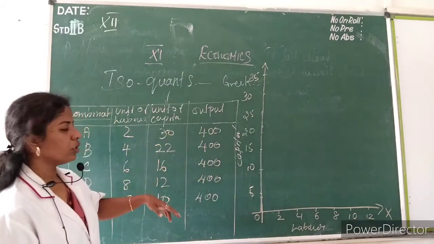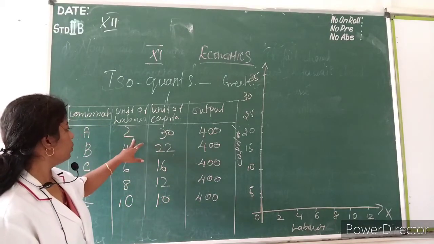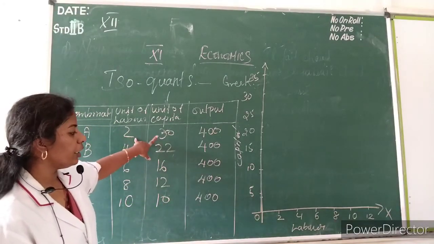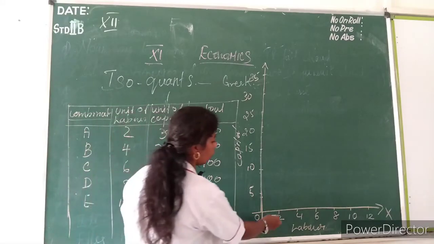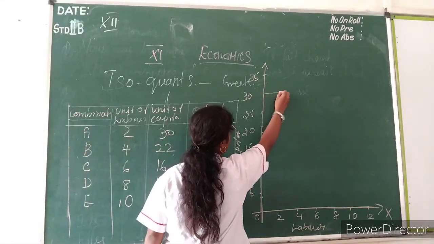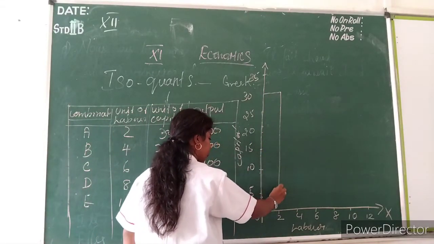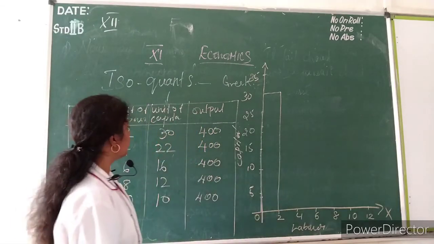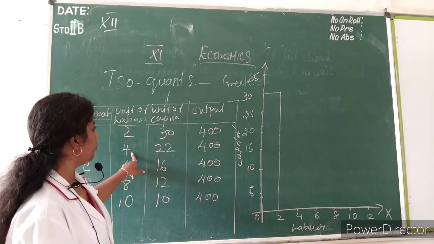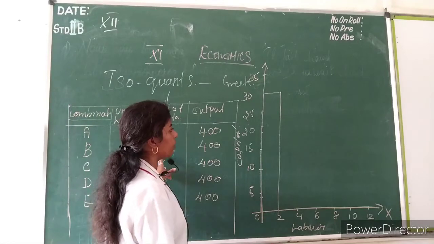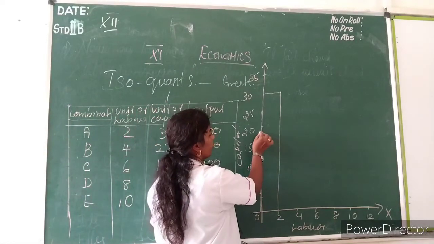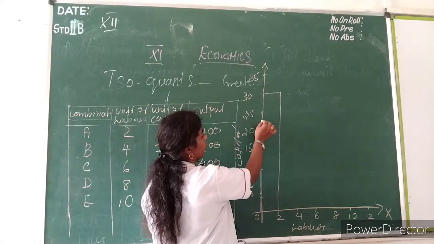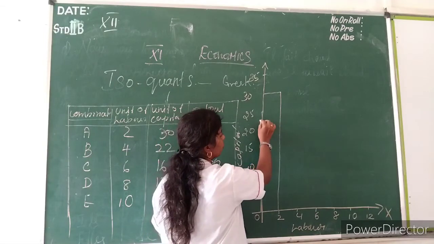First you have to plot using 2 units of labor and 30 units of capital. Then the second one, 4 units of labor and 22 units of capital. Between 20 and 25 you can take 22.